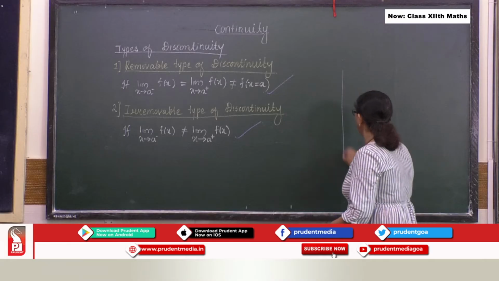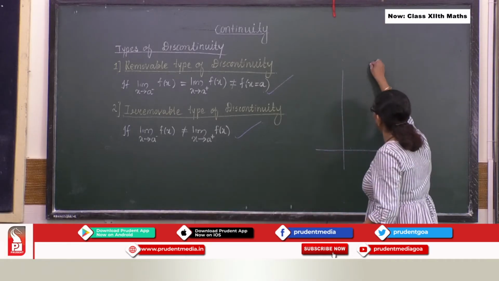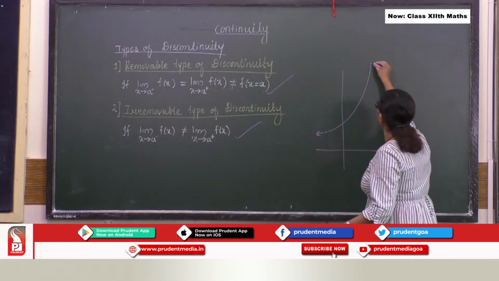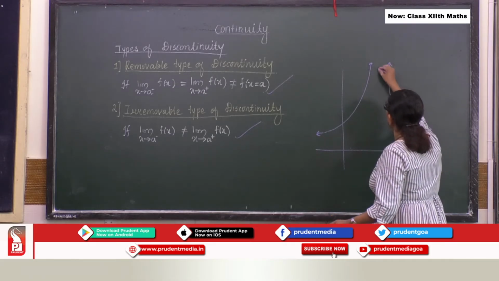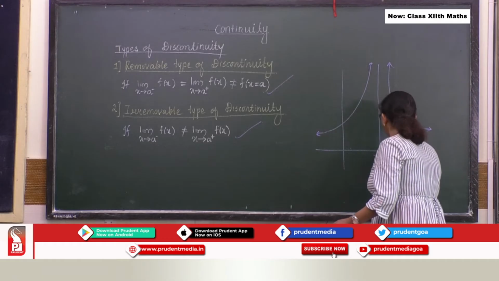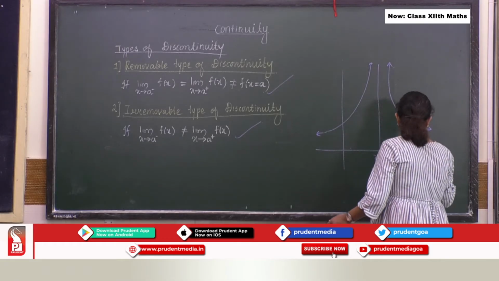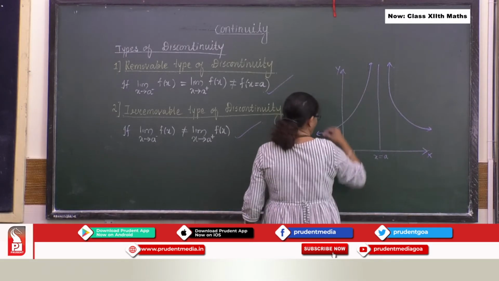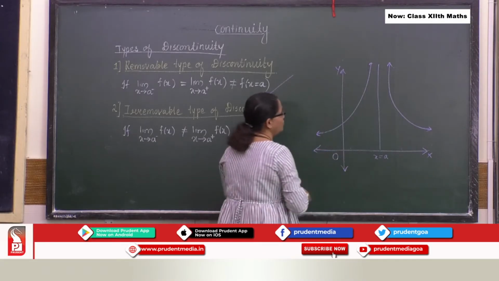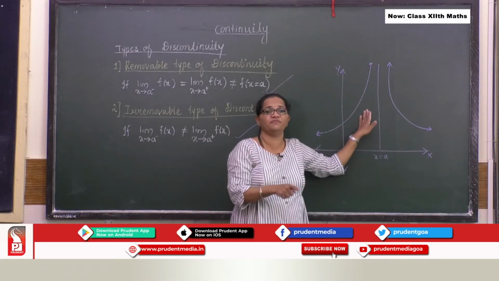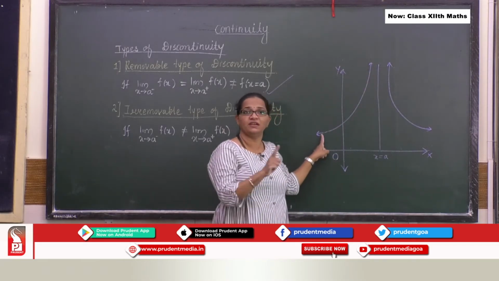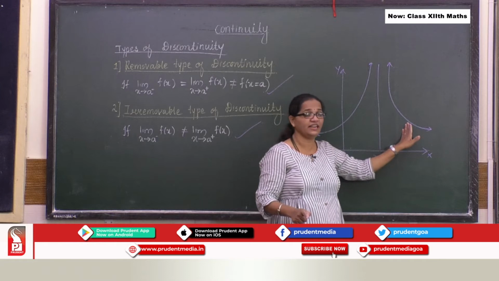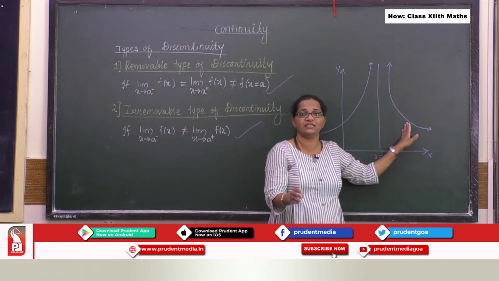So over here we have seen this graph. If you remember here, we talk about x equal to a, this is your x, this is your y, this is your origin. Now look at this graph, we discussed this graph before. Now you can see your left hand limit does not exist, your right hand limit also does not exist.